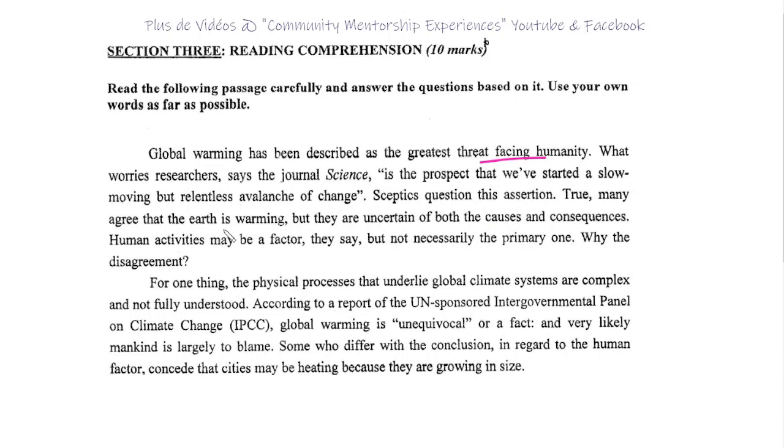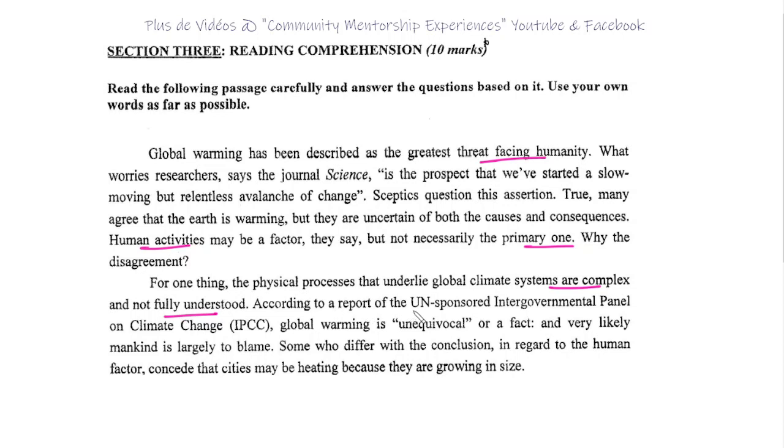True, many agree that the Earth is warming, but they are uncertain of both the causes and consequences. Human activities may be a factor, they say, but not necessarily the primary one. Why the disagreement? For one thing, the physical processes that underlie global climate systems are complex and not fully understood. That's a very interesting statement.